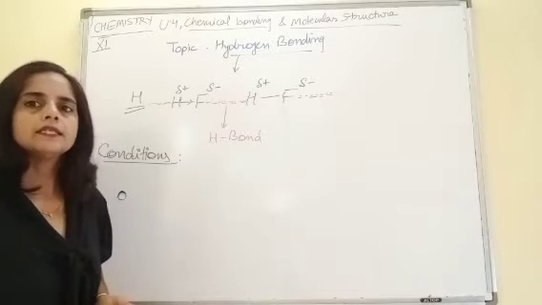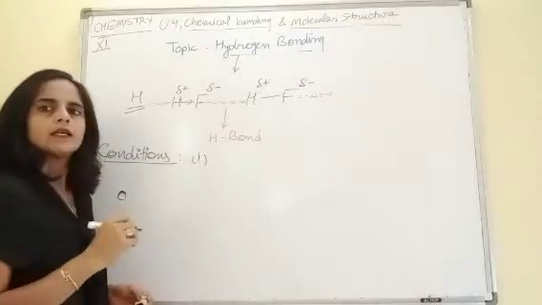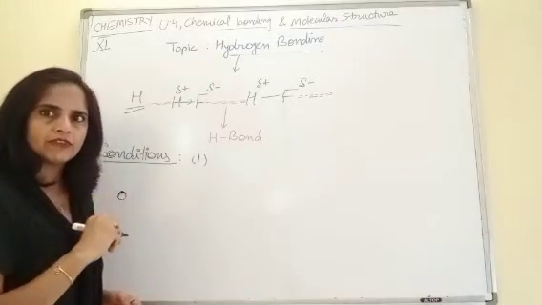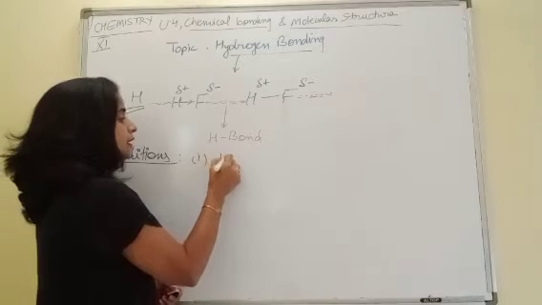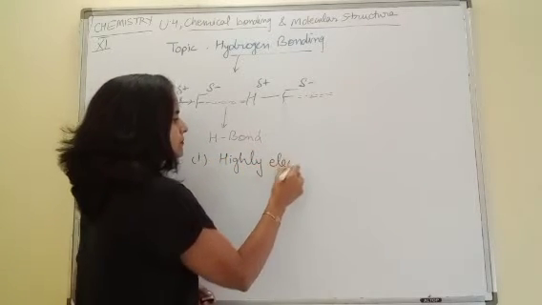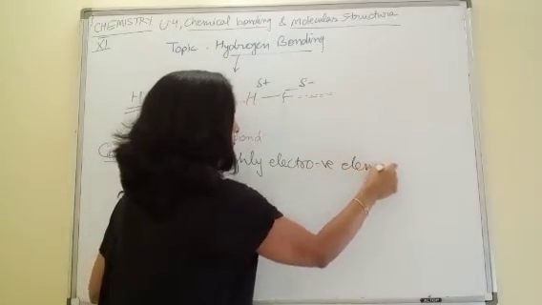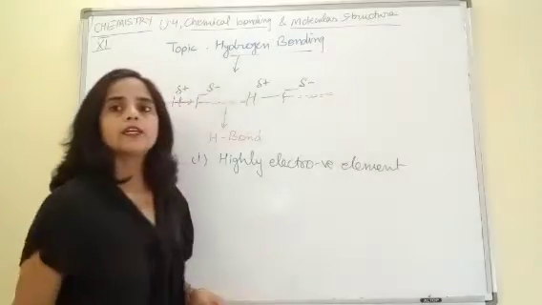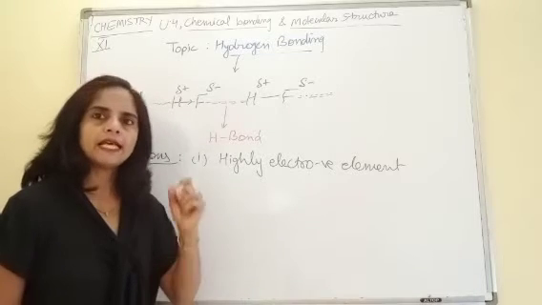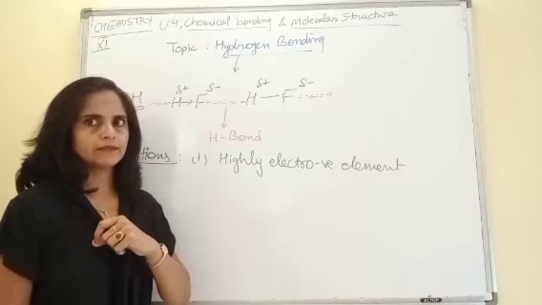The first one: hydrogen should be bonded with a highly electronegative element. Electronegativity of that element should not be less than 3.